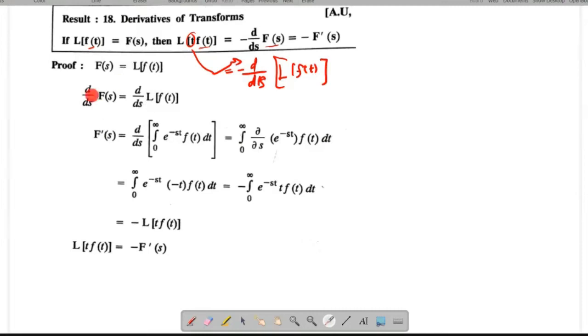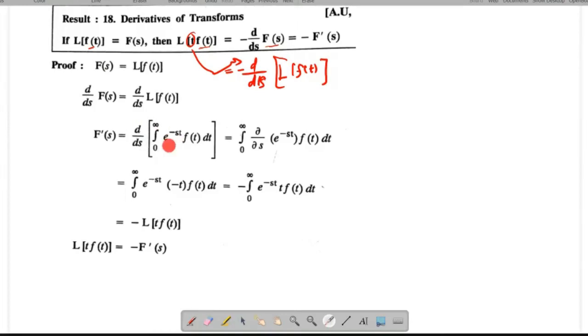The differentiation of F of s with respect to s is F dash of s. Here I have applied the formula, integral over 0 to infinity e power minus st f of t dt. In this formula only e power minus st has s. So you can shift this d by ds inside the integration.